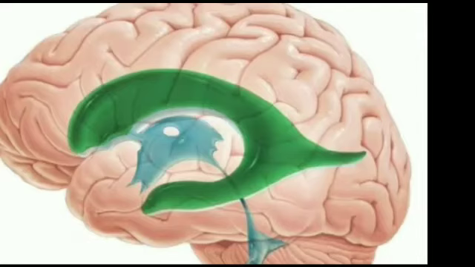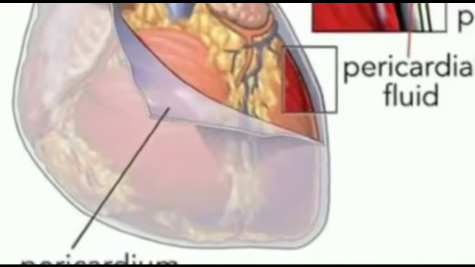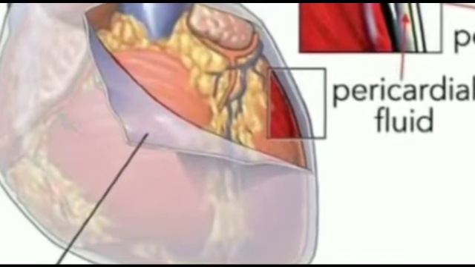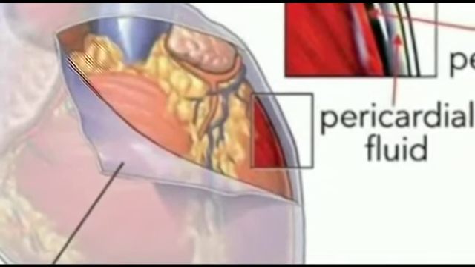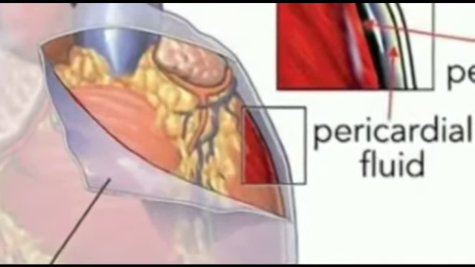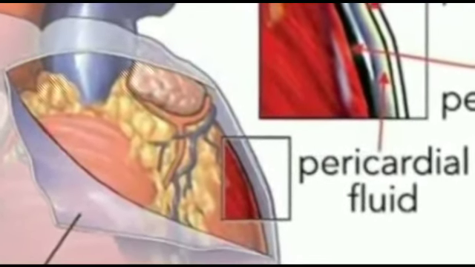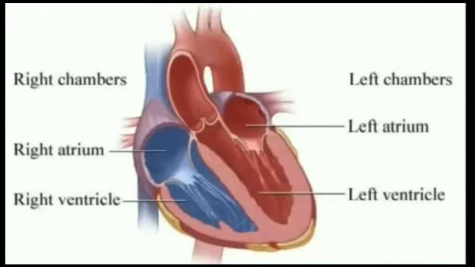Like in our body, some organs such as the lungs and brain are also covered by membranes with fluid in between. Likewise, the fluid present in between the pericardial membranes is called pericardial fluid. The function of the pericardial fluid is mainly to protect the heart from shocks and jerks.